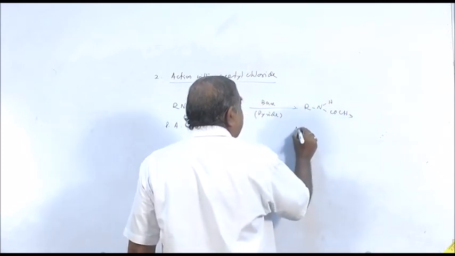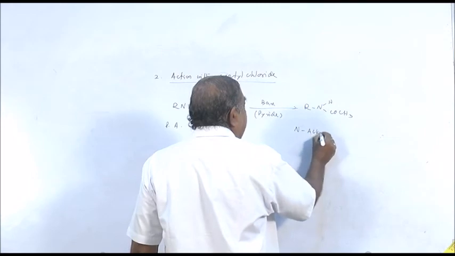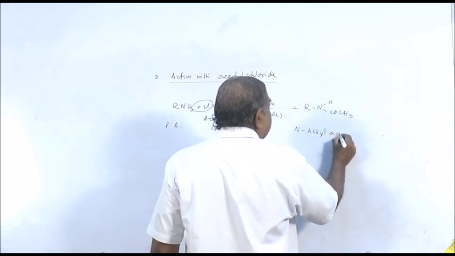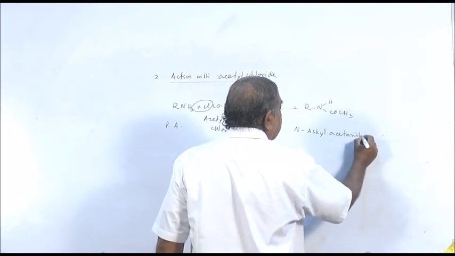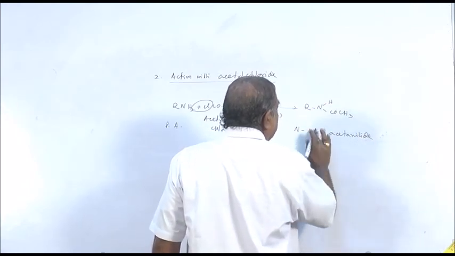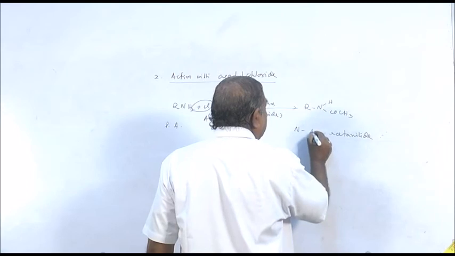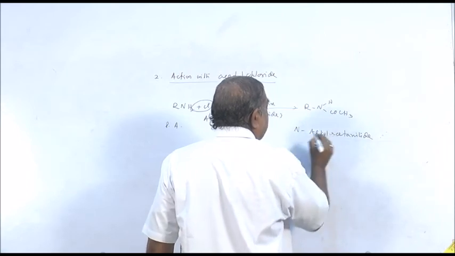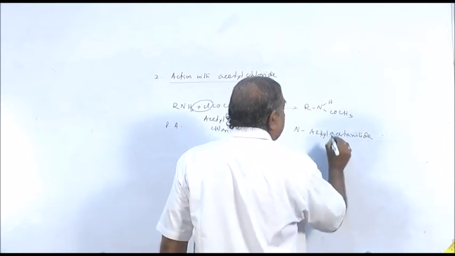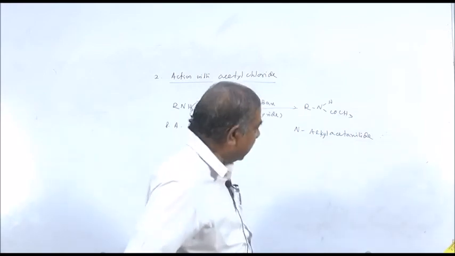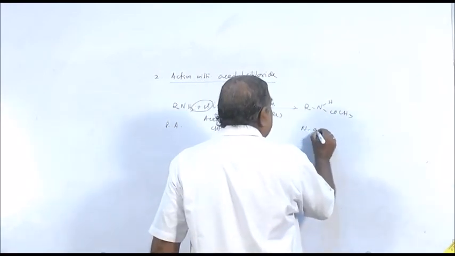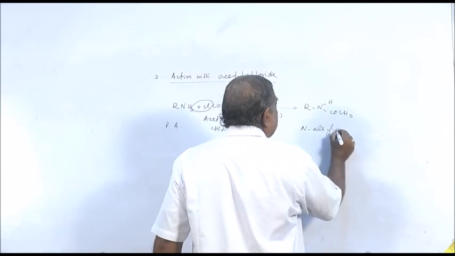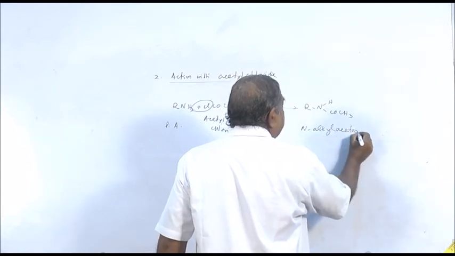This is your N-alkyl acetamide, the correct IUPAC name.